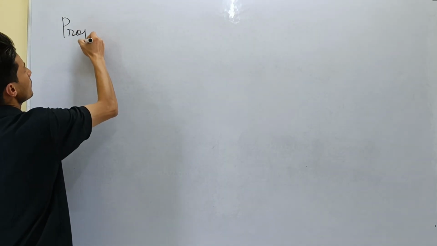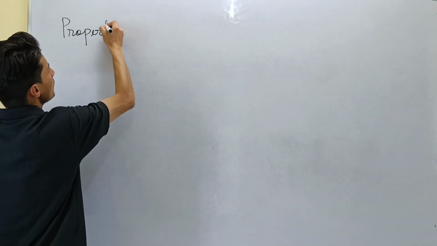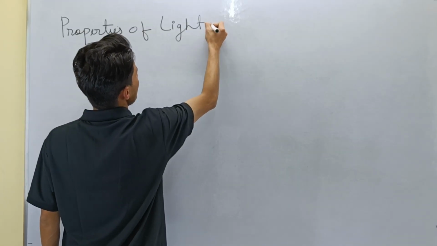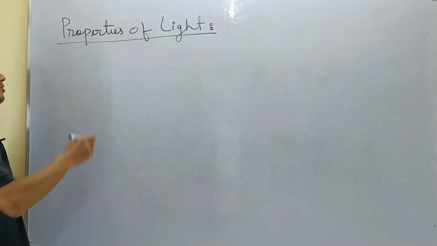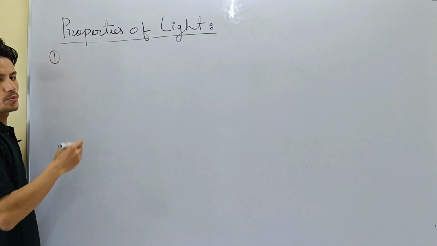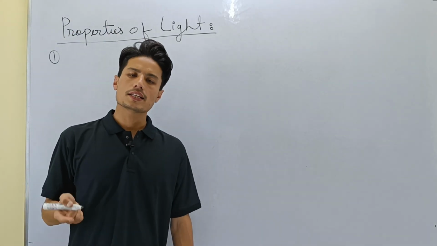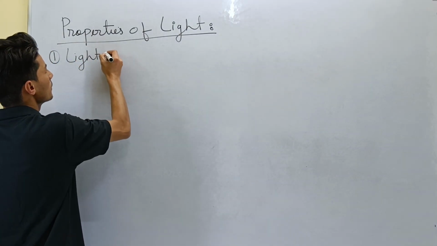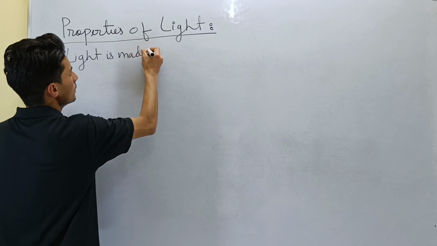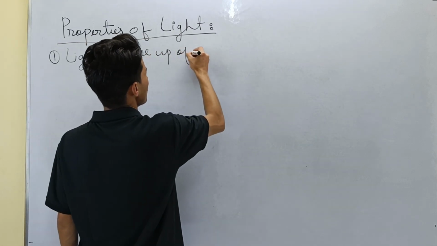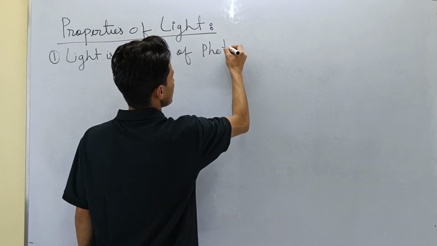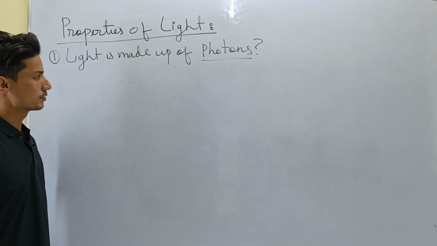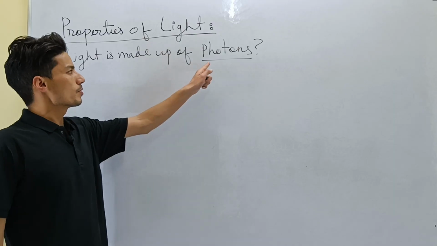Now let's discuss some properties of light. So, properties of light. Now the first property, number one: light is made up of photons. Now what are these photons?